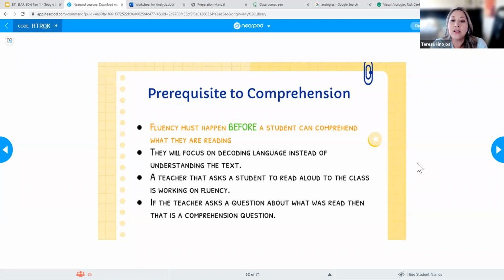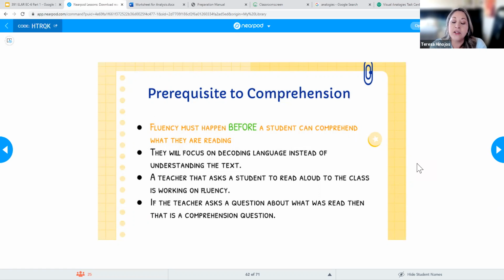And if students are focusing on decoding language instead of understanding the text, then they're not working on comprehension, right? So right now we're not talking about kids understanding what they're reading. We're just talking about kids being able to read what's in front of them the way we speak. So they're two different things. So an example, right?